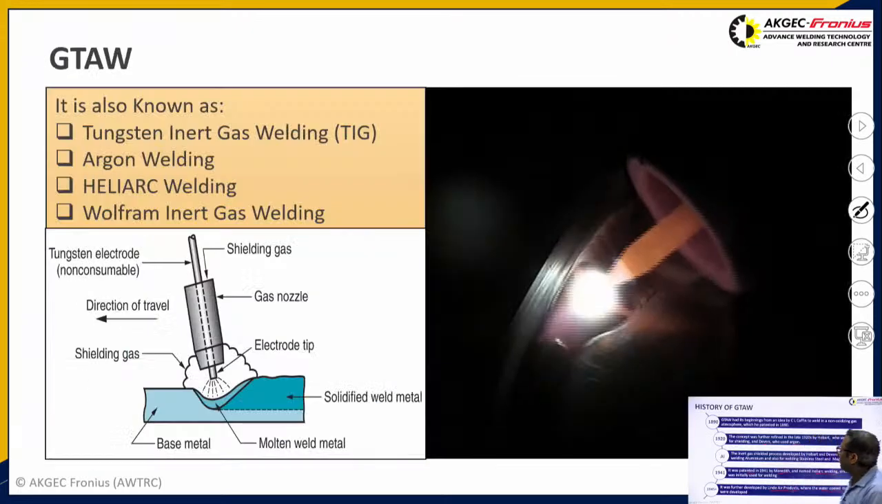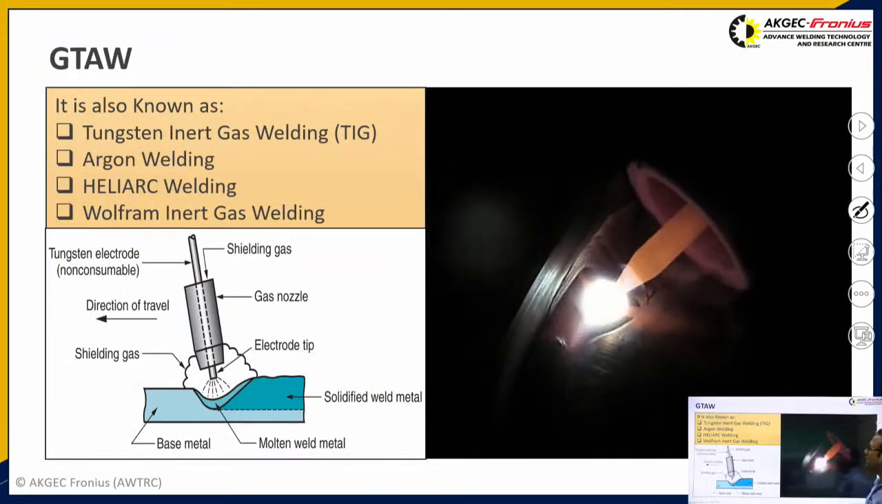So you can see that gas tungsten arc welding is also known as tungsten inert gas welding. It is also known as argon welding when we use argon as the shielding gas, and another name is heli arc welding, when helium is used as the shielding gas. Another name is Wolfram inert gas welding. Actually, Wolfram is the German word for tungsten. That's why tungsten inert gas welding is also known as Wolfram inert gas welding.